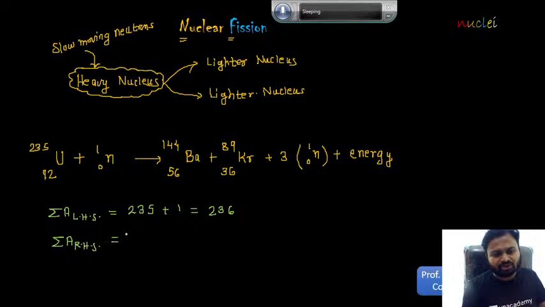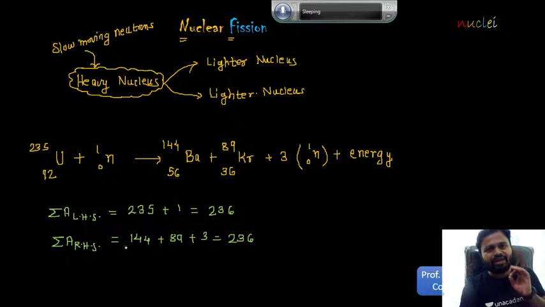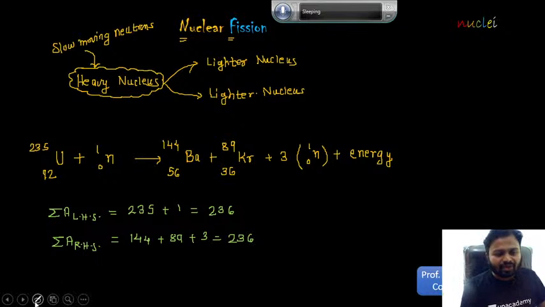So if you take the summation, this is 144, plus 89, plus this is 1 multiplied by 3, so it is 3, and if you take the addition it will be again 236. Okay, so you can see that the summation of A in the left hand side and the summation of A in the right hand side is the same. Okay, that means the value of A is balanced. Now let's verify the value of Z. So let me take the summation of Z in the left hand side.